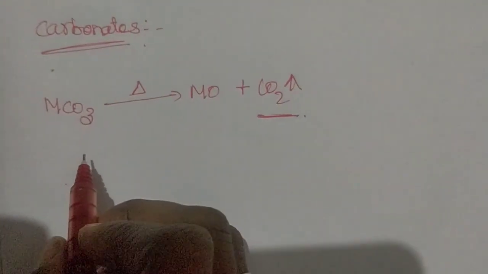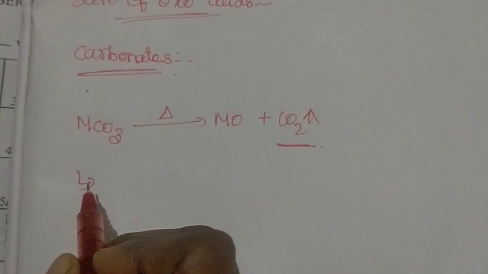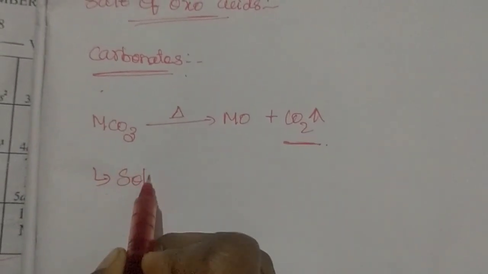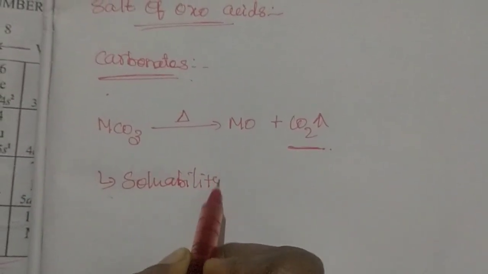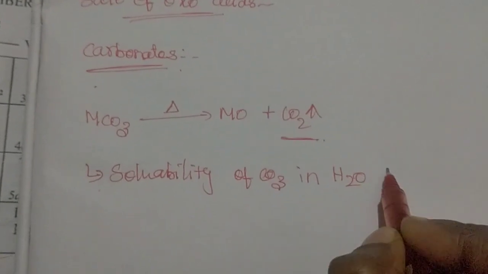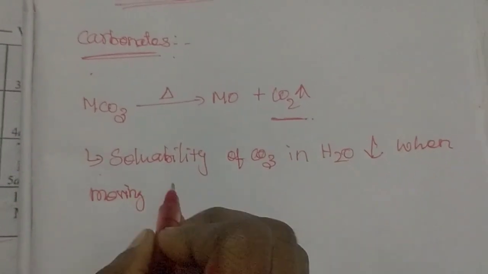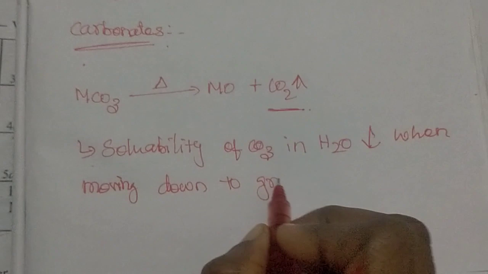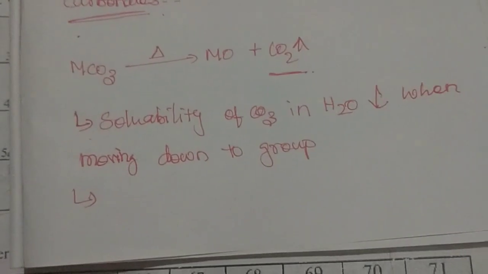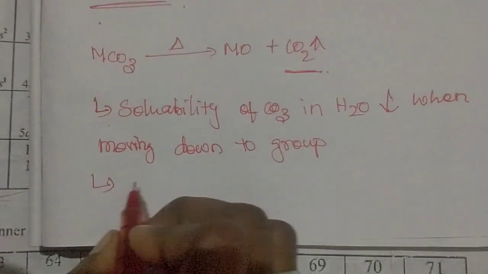They have some characters. Carbonates of alkaline earth metals: the solubility of carbonate in water decreases when moving down the group. Second character, thermal stability is increasing.